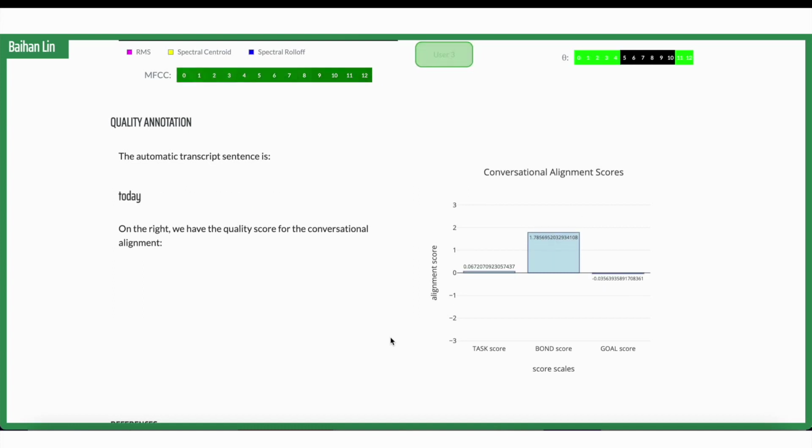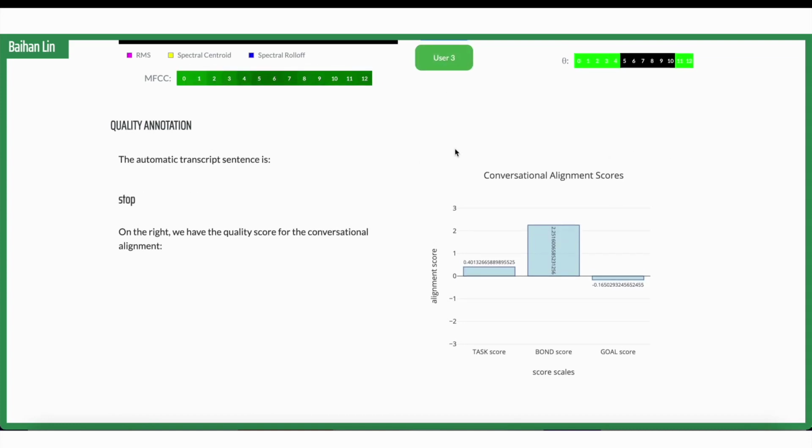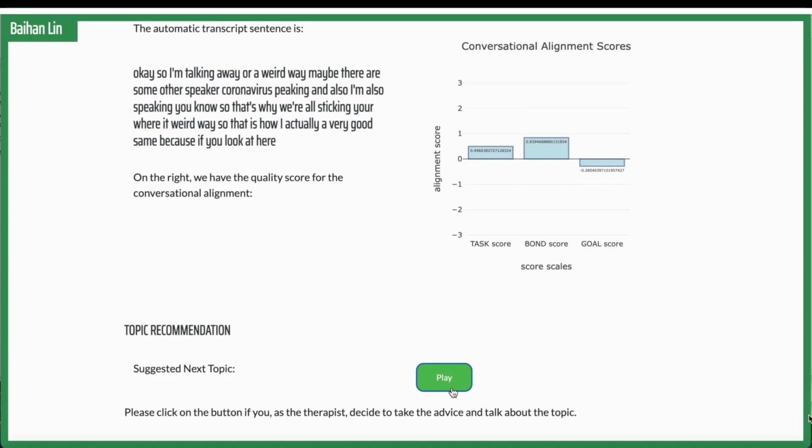And also, simultaneously, the alliance scores in the task scale are being computed and visualized on the right in the bar chart. You can see that when we are saying different things, it can vary up and down, and that's quite interesting. So our last part consists of our recommendations.